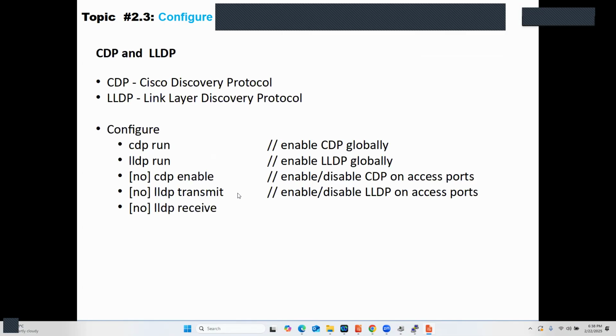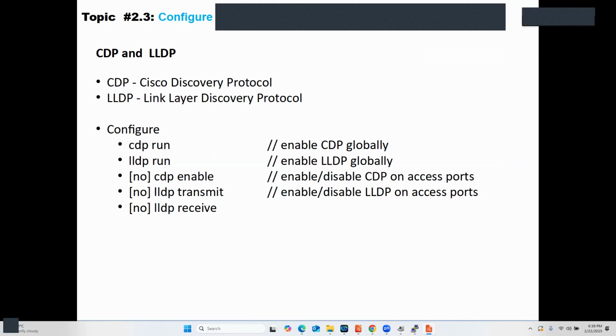So, Cisco Discovery Protocol and Link Layer Discovery Protocol. What are these? These are actually layer 2 protocols which are used to discover other devices from a local device where CDP or LLDP are enabled, as well as enabled on the neighboring device. With Cisco switches, CDP is enabled by default.